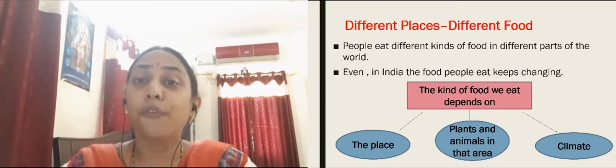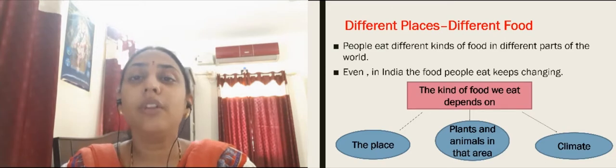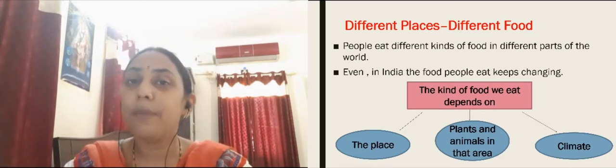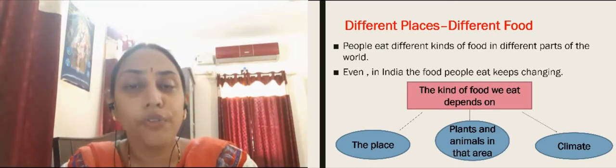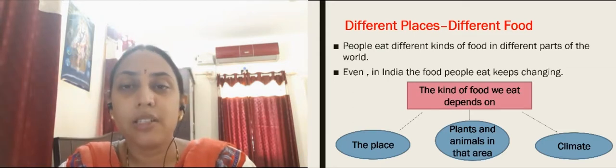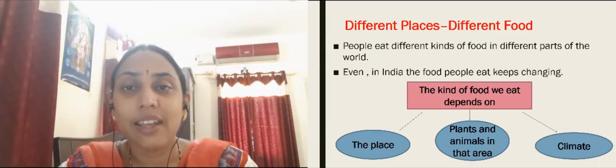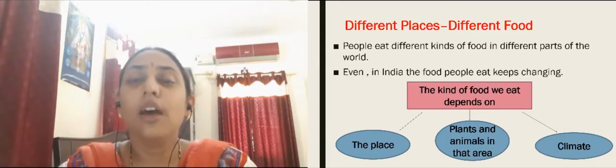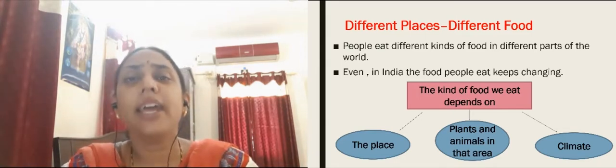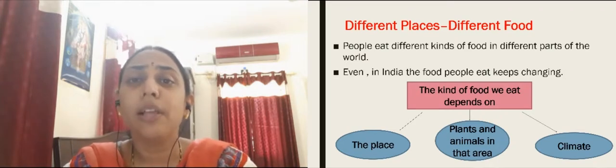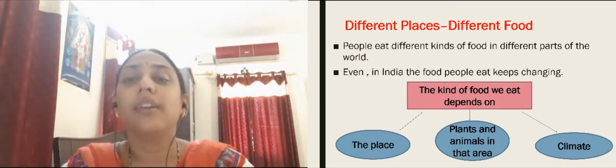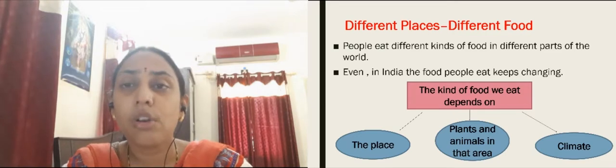Now, the food that we eat depends on three factors. So there are basically three factors on which the food that we eat depends. First is the climate of that place, right? Second is what type of plants and animals are easily available there. Based on that, the varieties are also different.